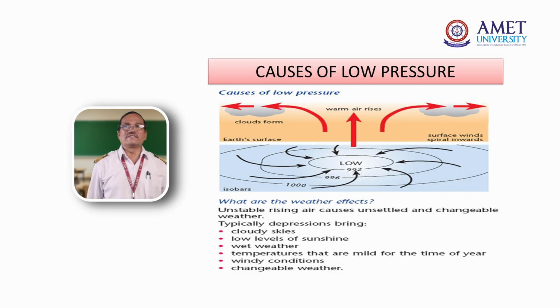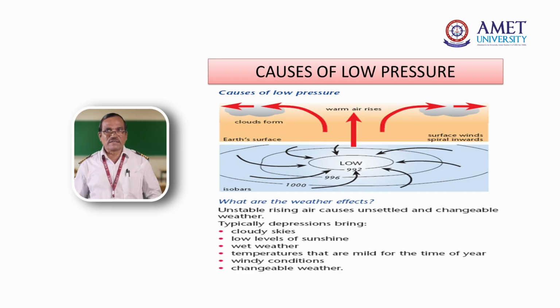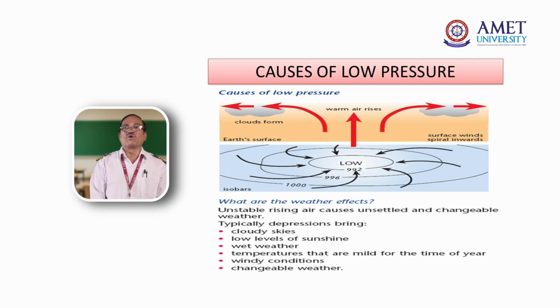What do we find in a low pressure area? Normally, the cloudy skies. Why cloudy skies? Because the air is evaporating. When the air rises due to height, it condenses. When condensation happens, the cloud forms. That's why number one is cloudy skies. Number two, low level of sunshine, because when the clouds are forming, the sun cannot pass through. Because clouds are there. Number three, wet weather. Wet weather means the clouds are there.